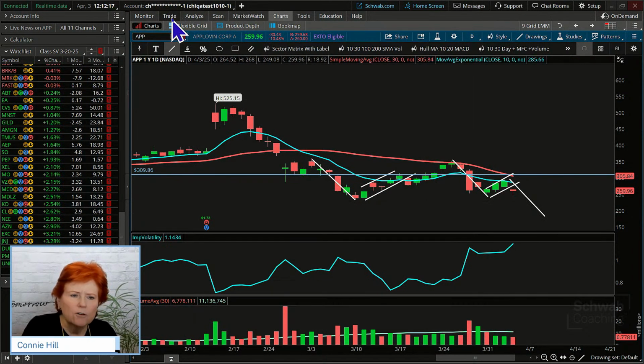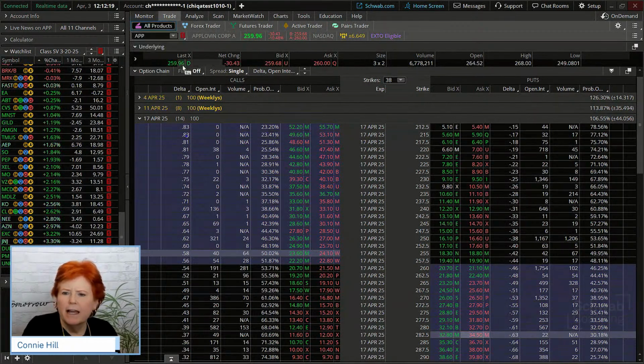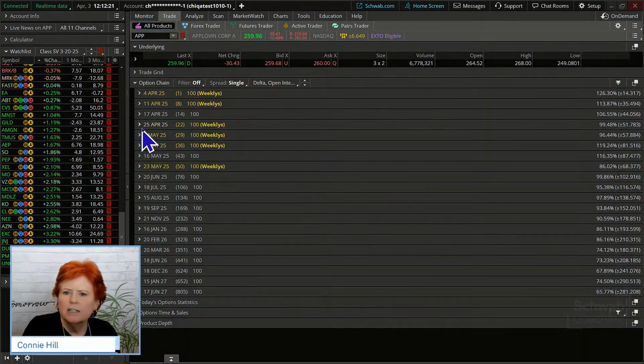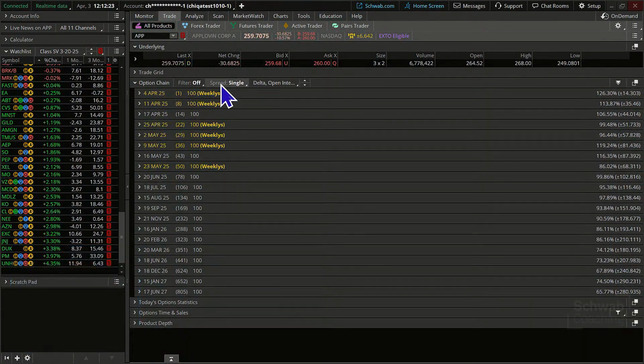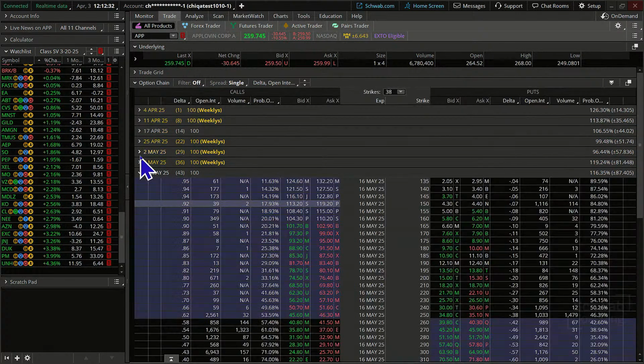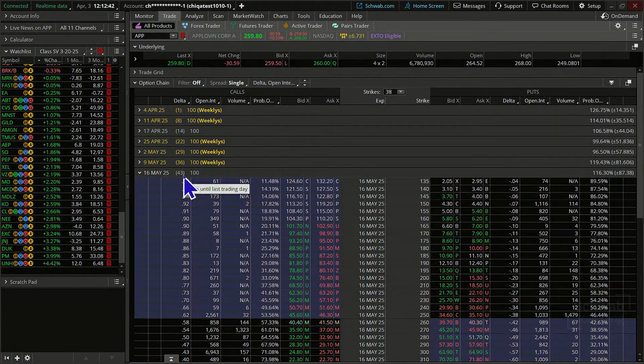So let's come over here. Let's go to the trade tab. And what's nice about this is it does have some weekly options available to it. However, as I was hunting in it, they weren't quite as liquid as what I would like to see at the strike prices that were going to be most useful to us. So, many times traders like to sell between 20 to 40 days worth of time. The ones in May that are the monthlies have about 43 days, so it fits in that general window.